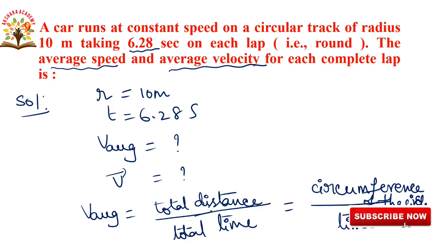For the circumference, we are writing the formula: circumference is equal to 2 pi r. So V average is equal to 2 pi r, nothing but the circumference of the circle, by t.